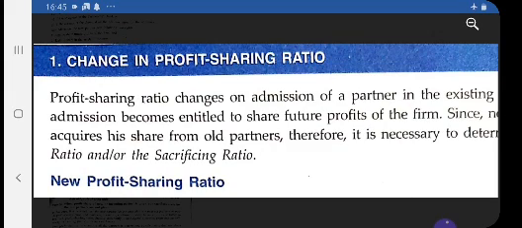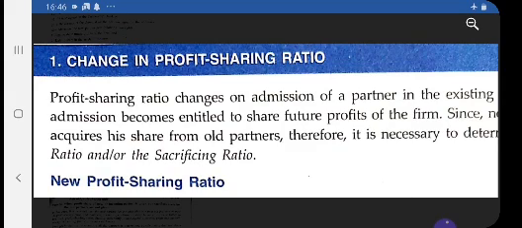So especially we calculate the sacrificing ratio in the topic admission of a partner, for the goodwill: in which ratio goodwill will be distributed. So that is the sacrificing ratio. And you are already familiar with this term from when we were discussing change in profit sharing ratio, and the formula of sacrificing ratio is old ratio minus new ratio.